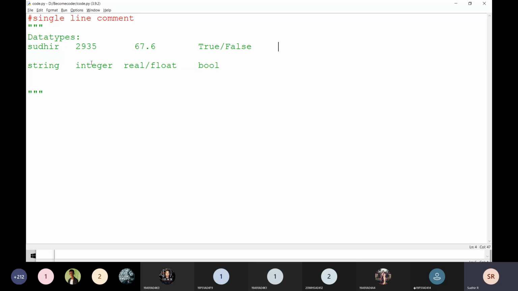If you learn Python, it is easy to change to CPP or Java or anything, because you only need to know the syntax, that's it. Remaining everything is the same. If I teach you C also, and you are moving into Python or Java or CPP, it will take only 1 week. That is the main intention of my teaching.